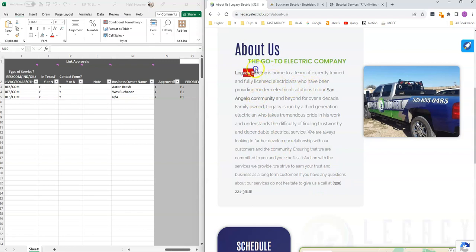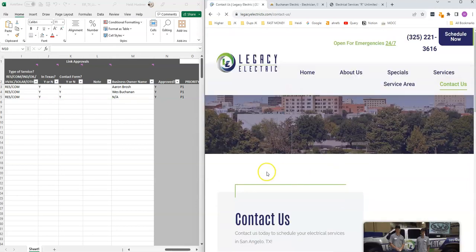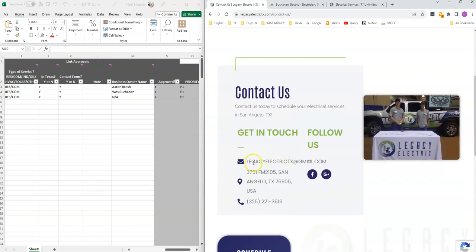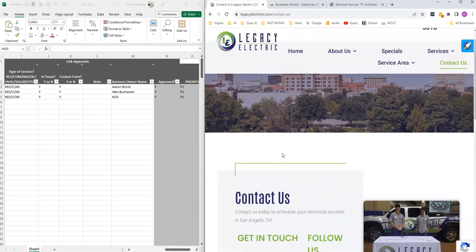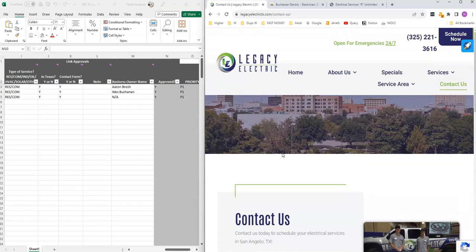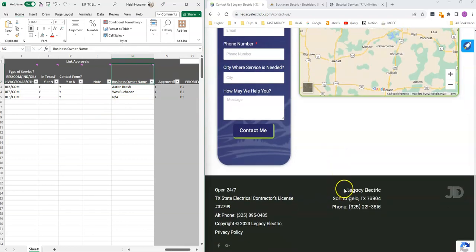I don't see anything in here. He's talking about Legacy Electric and the community, so I don't see a business name in there. Go to the contact page again. Okay, I don't see anything that looks like the business owner's name. That's how much I want you to dig: do you see an obvious business owner name on either of those pages? If not, then let's try the third option and see what we can get.